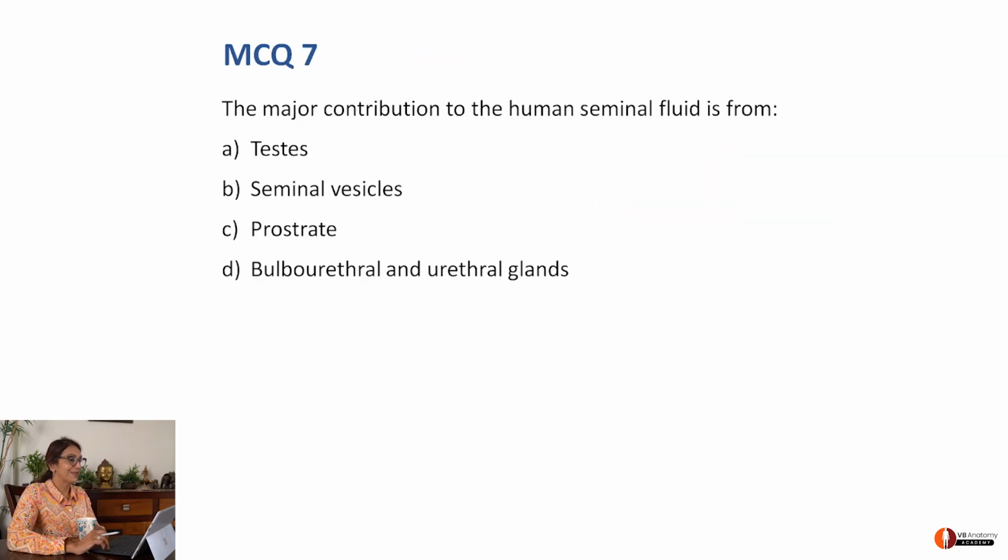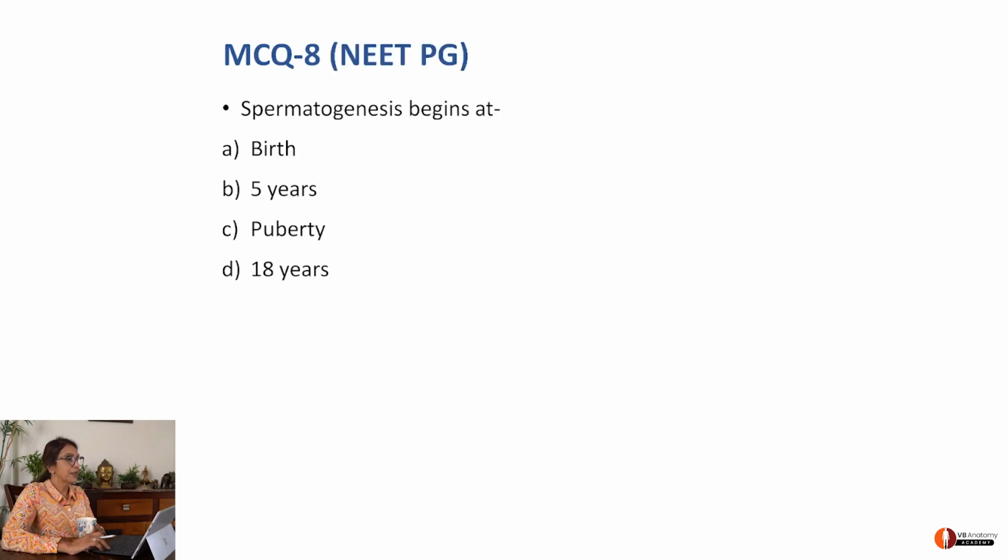Perfect. Next, major contribution to human seminal fluid is from. You should be able to answer this without looking at the options. I know that it comes from seminal vesicles. We've done this in our earlier notes. B has to be the option. Let me take a look. Yes. Of course, the testes provide sperms. Prostate provides that whitish fluid. Bulbourethral and urethral glands provide something else. But the majority fluid content comes from seminal vesicles.